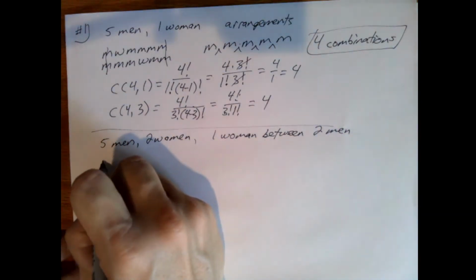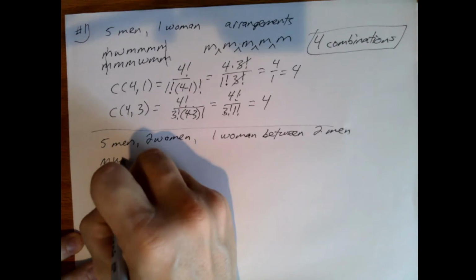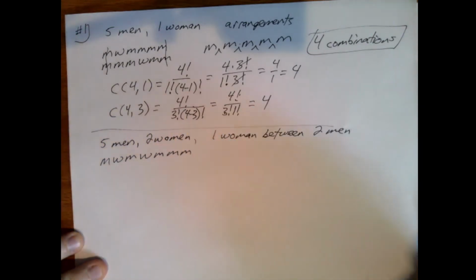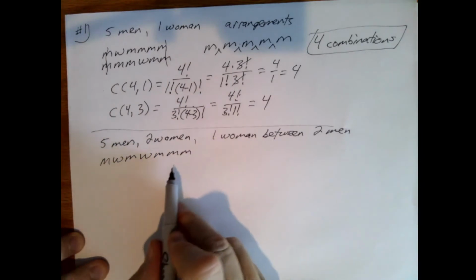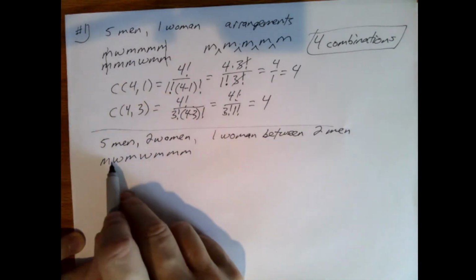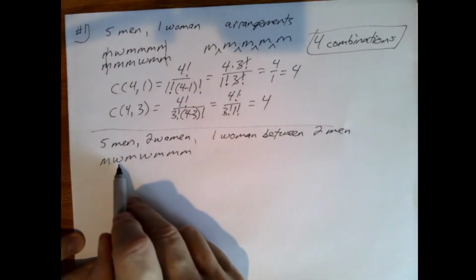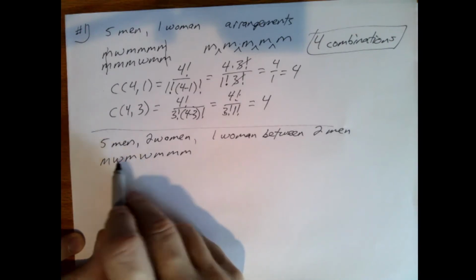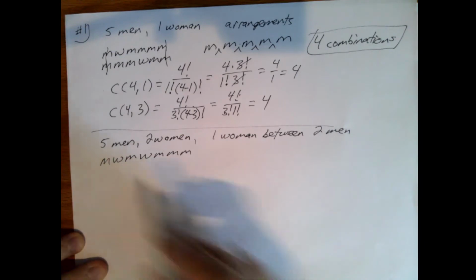So now it's something like this. Man, woman, man, woman, man, man, man. And then the other arrangements. And we're assuming the women are indistinguishable. So whether this is Sally and Janet or Janet and Sally, it doesn't matter. So how do we think about this?